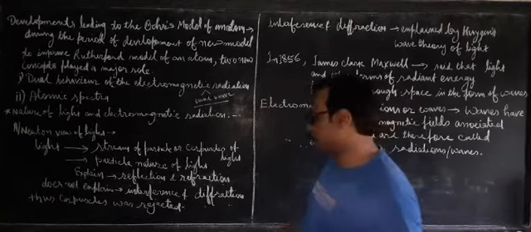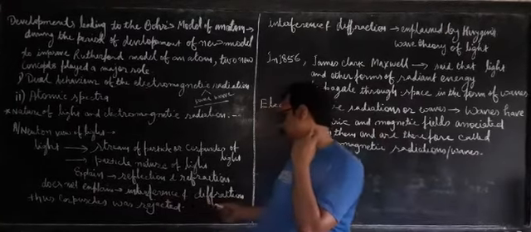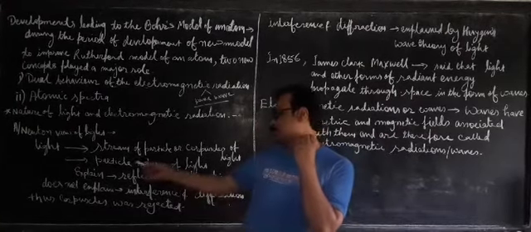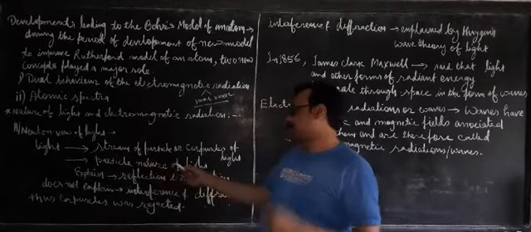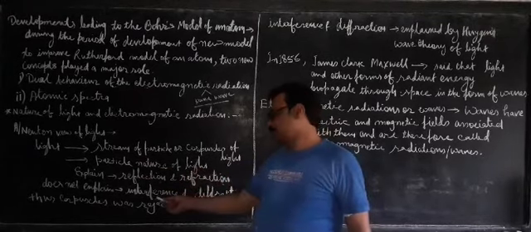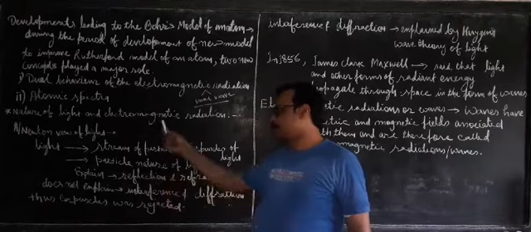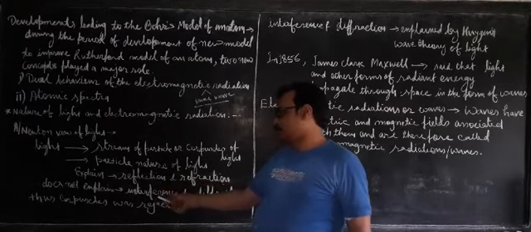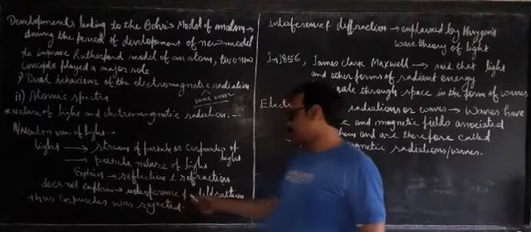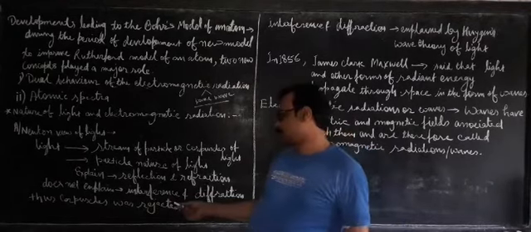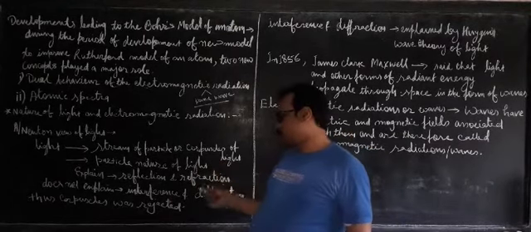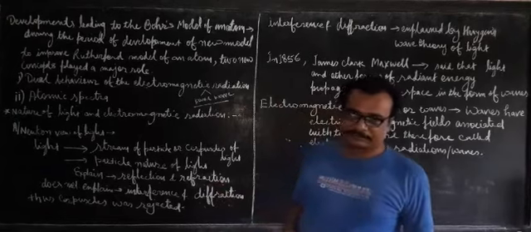This interference and diffraction could not be explained by considering just the particle nature of light. Newton's theory was unable to explain interference and diffraction. That's why Newton's corpuscular theory of light was rejected.